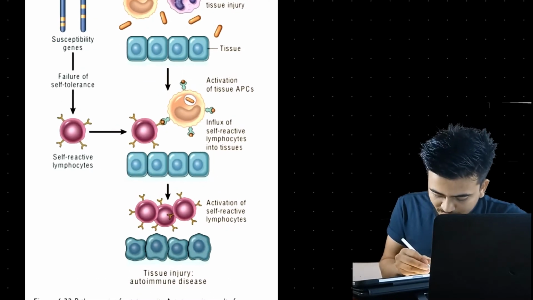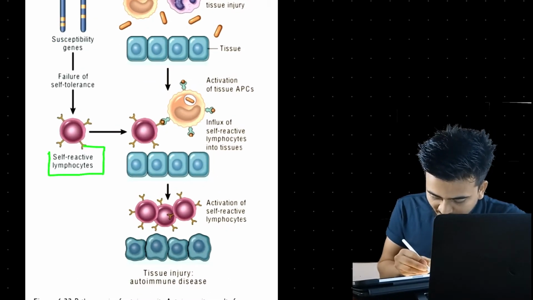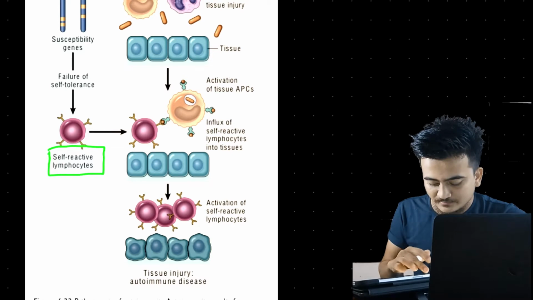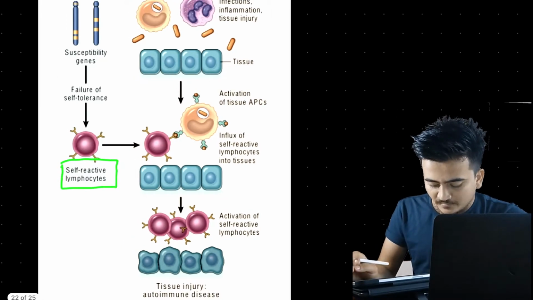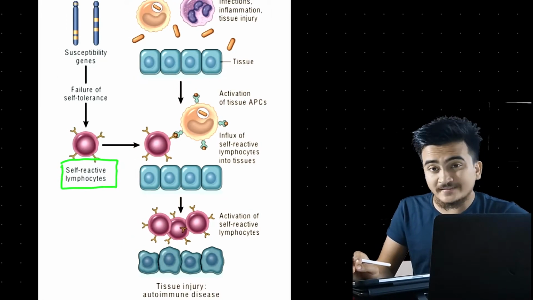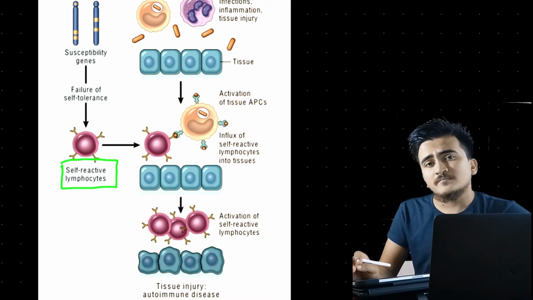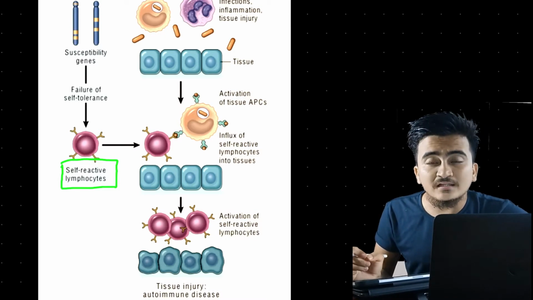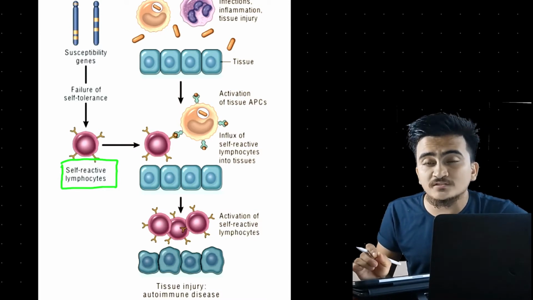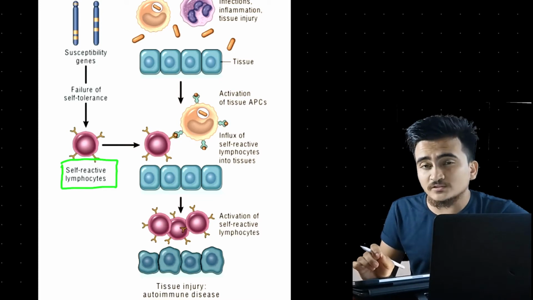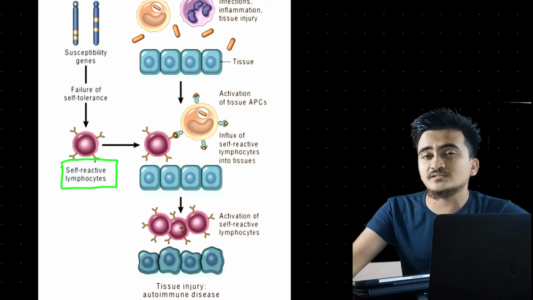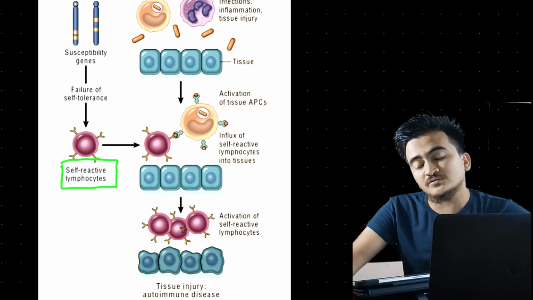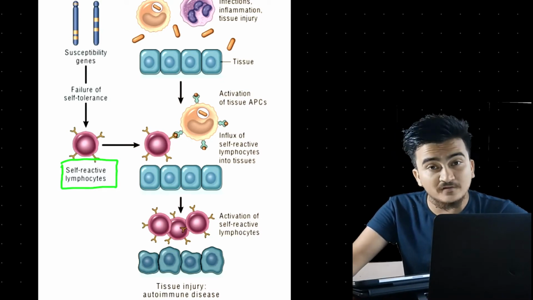Here I would like to focus you towards self-reactive lymphocytes. The immune disorder takes place when there are excessive self-reactive B cells and T cells in the body, and that happens when tolerance is reduced. We have learned about tolerance in the previous chapter: there were two types, central tolerance and peripheral tolerance.